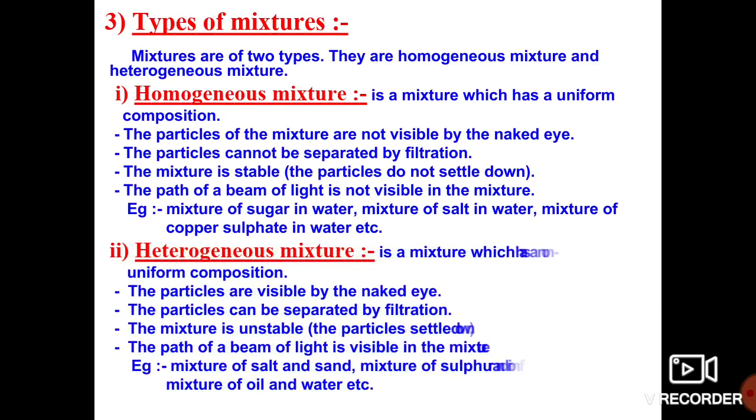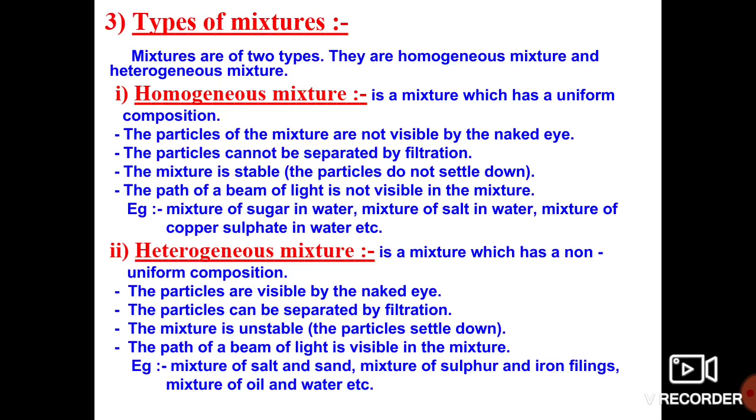Dear children, a heterogeneous mixture is a mixture which has a non-uniform composition. In the homogeneous mixture, it is a uniform composition. In the heterogeneous mixture, it is a non-uniform composition.